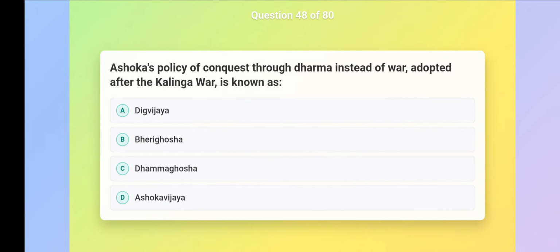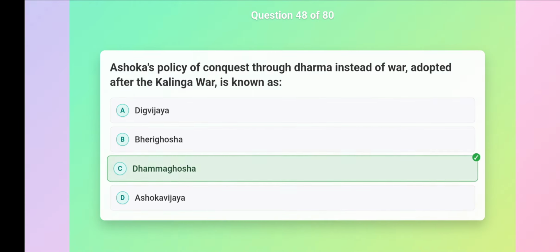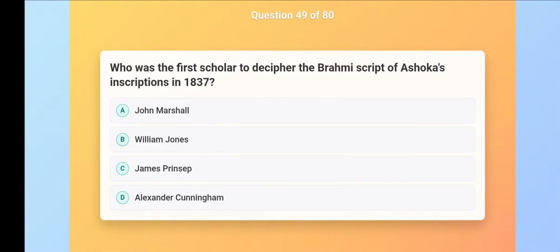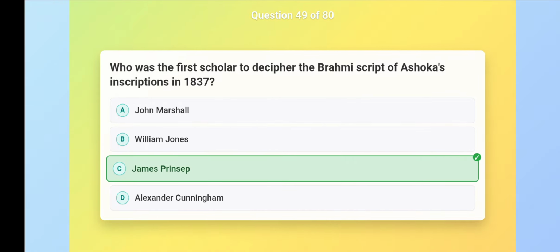Ashoka's policy of conquest through dharma instead of war, adopted after the Kalinga War, is known as Dhammaghosha. Who was the first scholar to decipher the Brahmi script of Ashoka's inscriptions in 1837? James Prinsep.